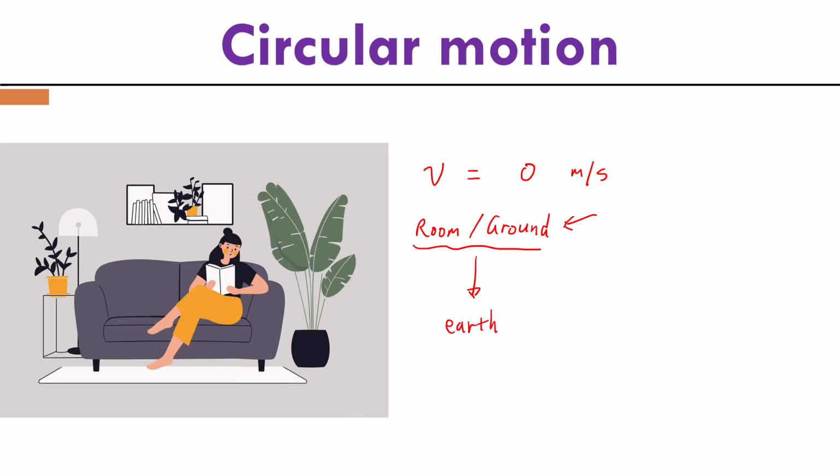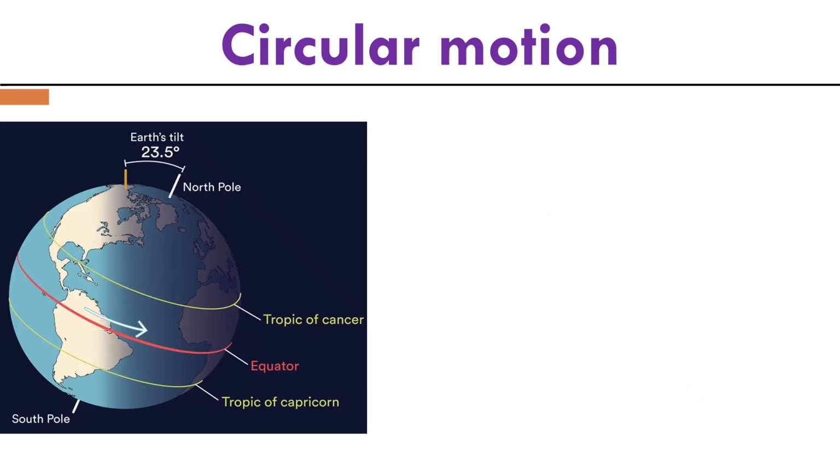But remember, your room and the ground are on Earth. But Earth itself is not stationary. Earth is spinning with respect to itself. So if we consider the rotation of Earth, because we are on Earth, we have to move along with Earth. Let's imagine there's a person on the equator. Due to the self-rotation of Earth, clearly this person is going through a circular motion.